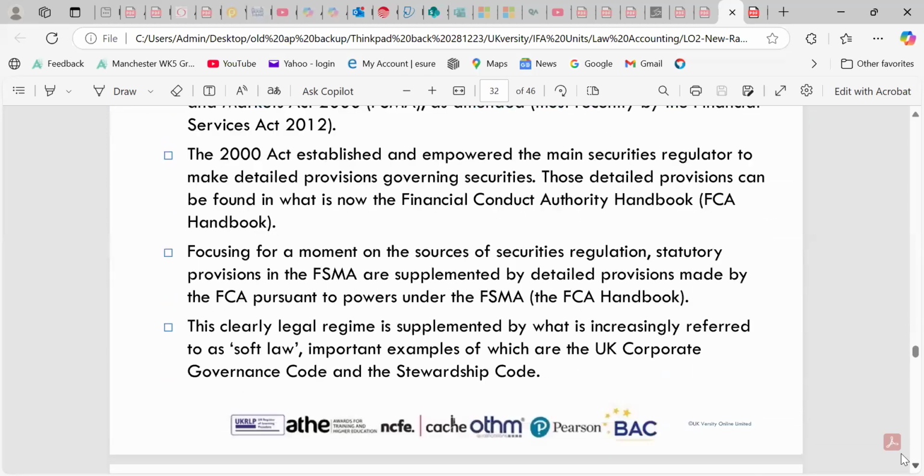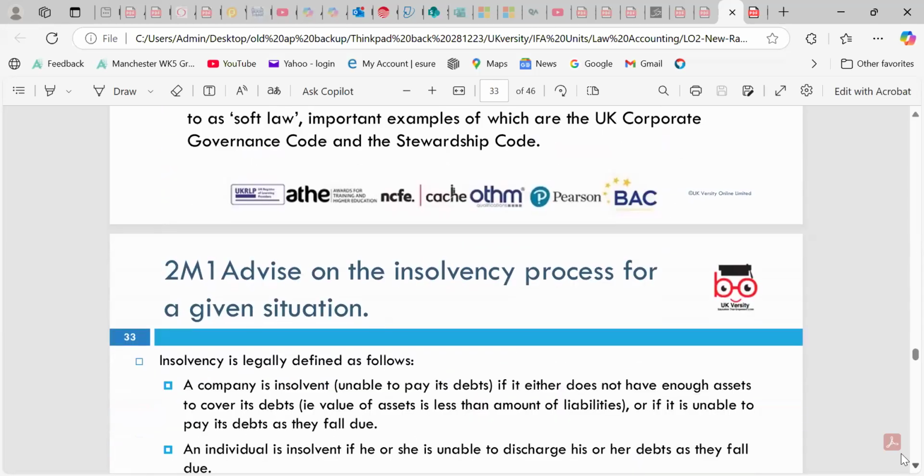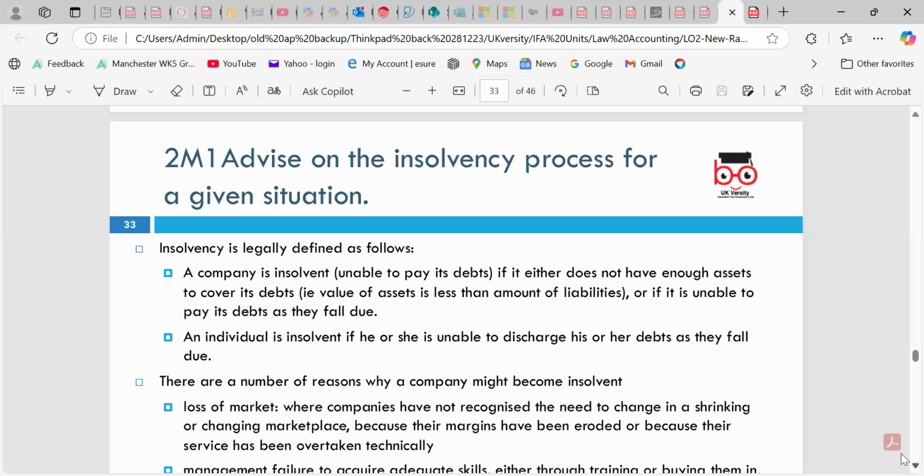We need to discuss the governance code, the stewardship code, and the directors' responsibility under the insolvency process, which is under the Act of 1986.